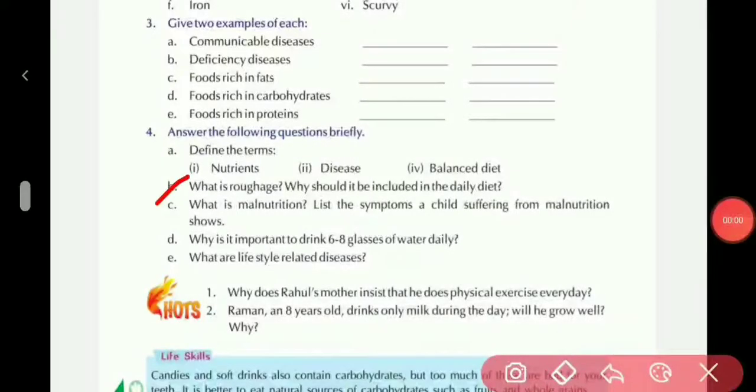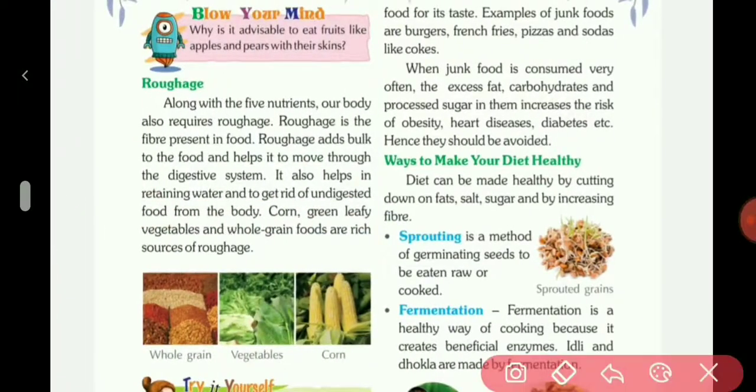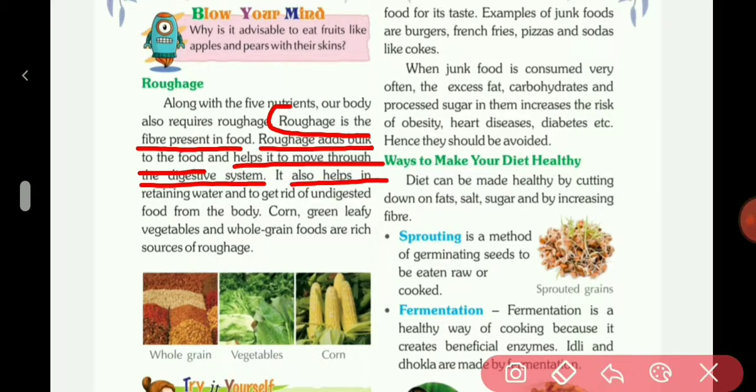B part, what is roughage? Why should it be included in the daily diet? So your answer is here. Roughage is the fiber present in food. Roughage adds bulk to the food and helps it to move through the digestive system. It also helps in retaining water and to get rid of undigested food from the body. Here is the second answer.